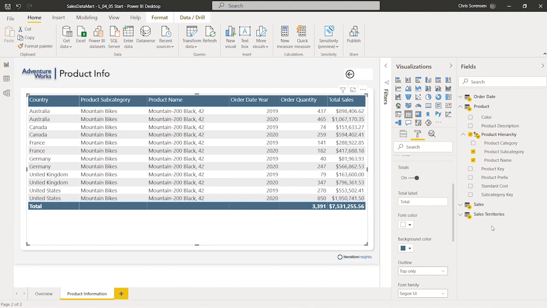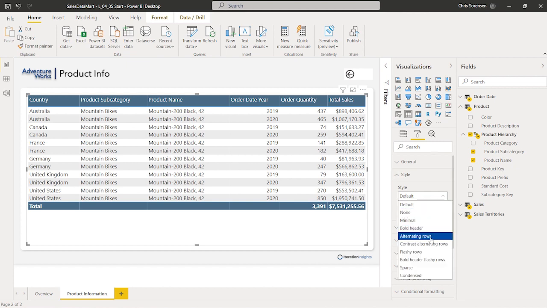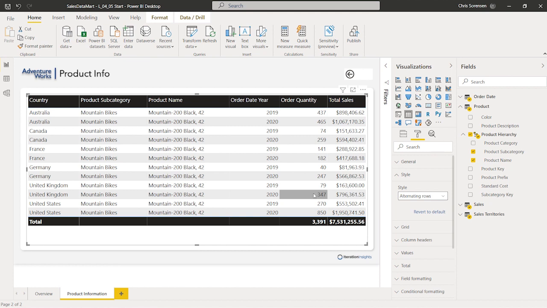Okay, so let's go ahead and do our conditional formatting here now. So what I'm going to do here is close our total cards up and just ensure that the table visual still has focus, which we can see it does. And what we're going to do here next is move down over to the format pane, and let's go ahead and go to the style card here. So I'm going to go ahead and open up the style, and we're going to change this to alternating rows. So let's go ahead and do that.